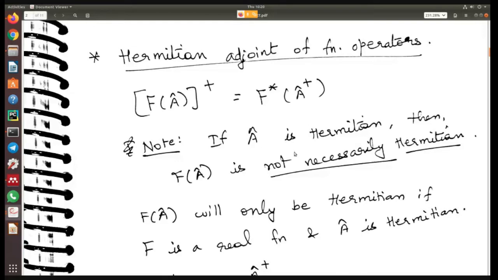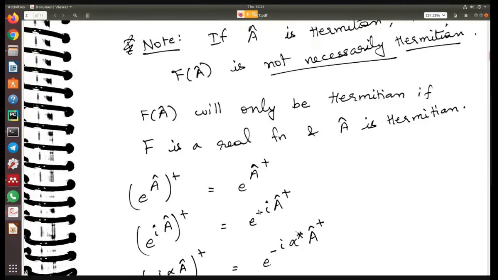Now there are some notes. Here we are not assuming that A is Hermitian. We are just taking the Hermitian adjoint and seeing what is happening. But suppose A is Hermitian, then f of A is not necessarily Hermitian. This is something you need to remember. So f of A will only be Hermitian if f is a real function, that is, there are no complex numbers or complex coefficients in it, and A is also Hermitian. Only when these two conditions are satisfied will we say that f of A is Hermitian.